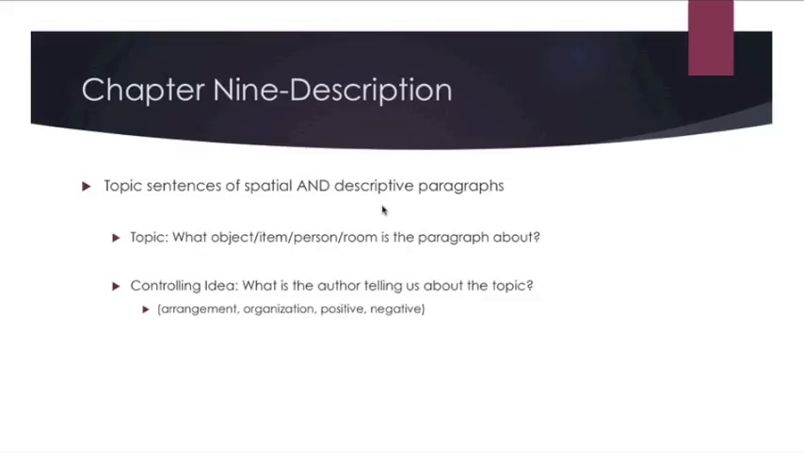Some common things for paragraphs of spatial and descriptive organization are, is it telling me the arrangement or the organization? Is it telling me that the author sees this item positively or negatively? Remember, when you change the type of words in your controlling idea, you also change the type of details that you are giving the reader as well.